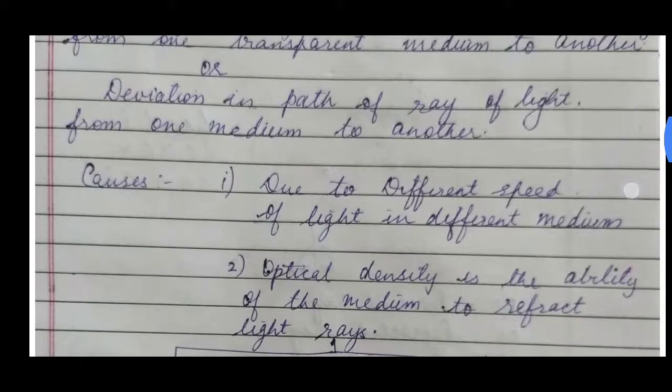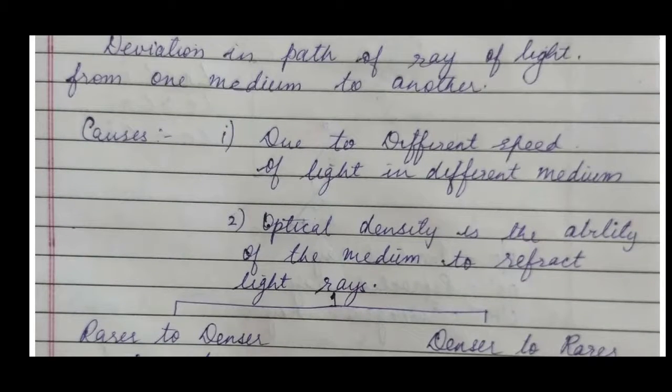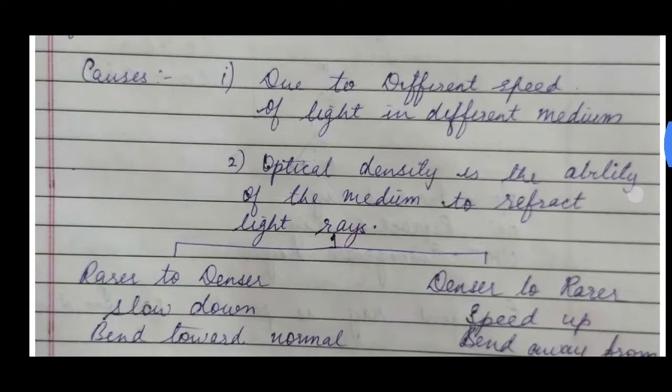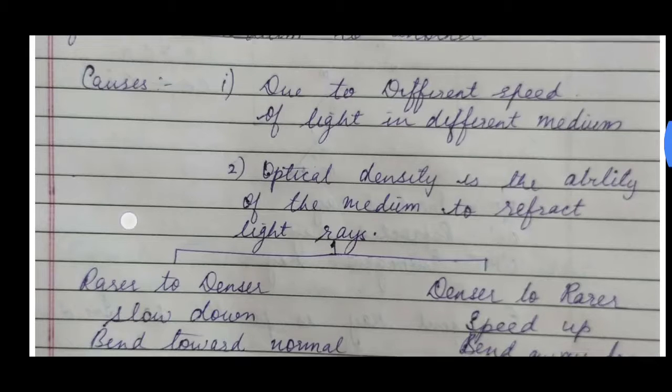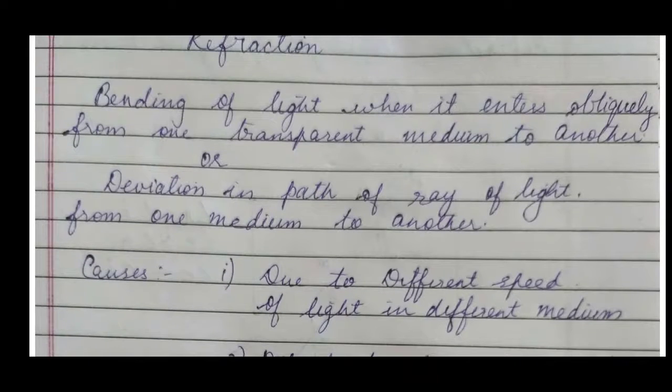Causes of refraction. Refraction occurs due to the different speed of light in different media. It is also caused by optical density. What is optical density? Optical density is the ability of the medium to refract light rays. So in short, what is refraction? Refraction is just bending of light when the light enters from one medium to another medium.